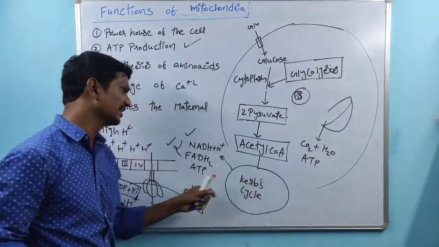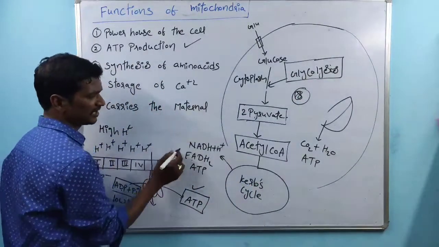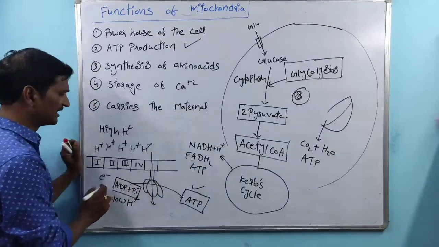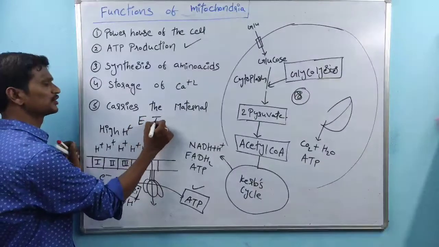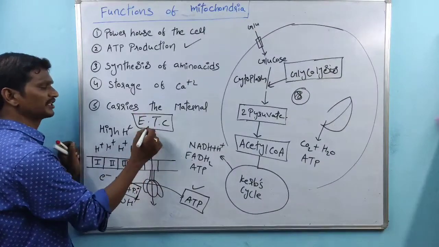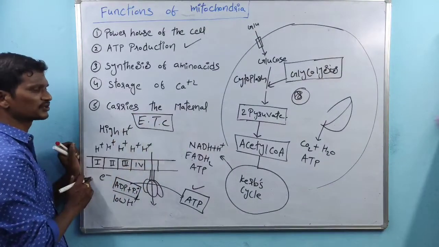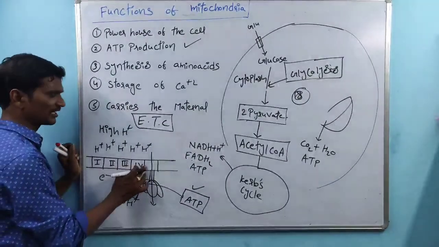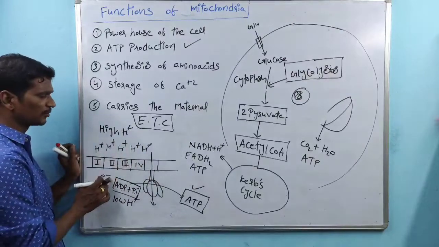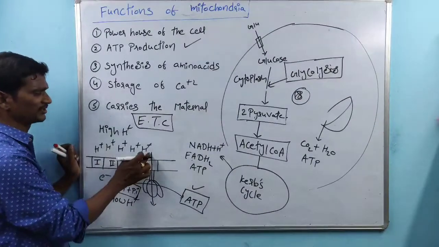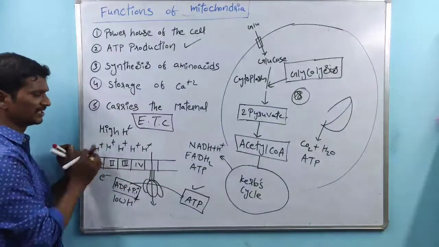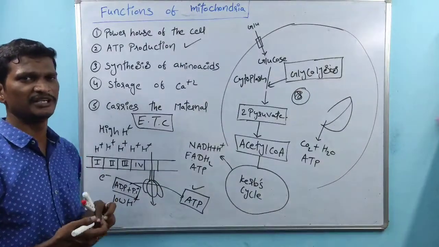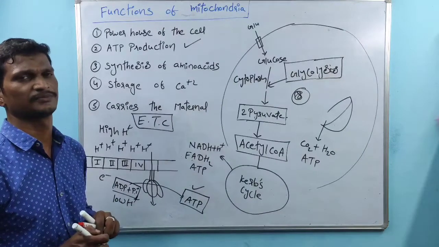The Krebs cycle involves the production of high energy compounds. These high energy compounds are linked with the electron transport chain. The name indicates that it transports the electrons. Both of these interact, and the transfer of electrons supports the pumping of H plus ions. And these H plus ions are involved in the synthesis of ATP. That is about ATP synthesis.